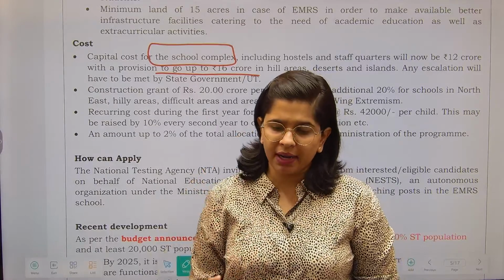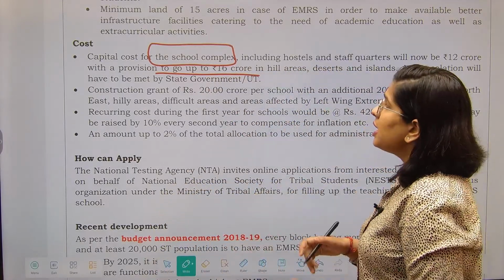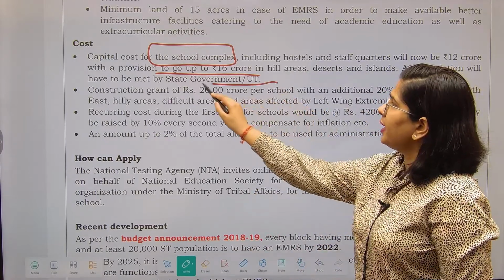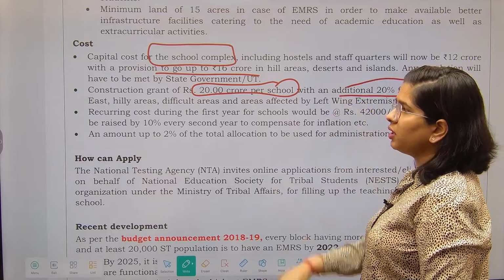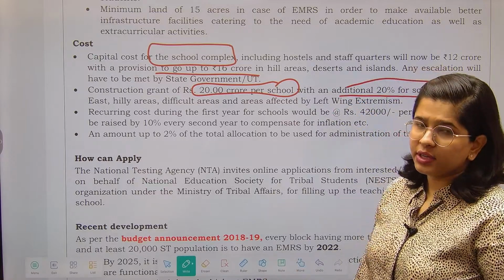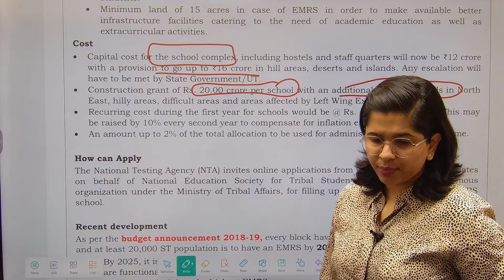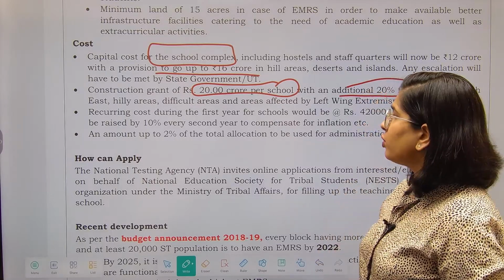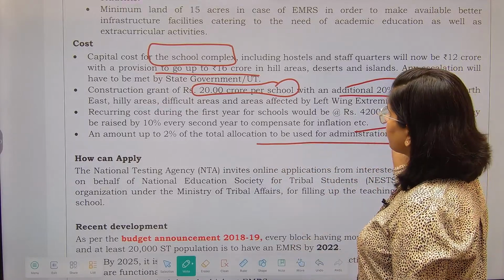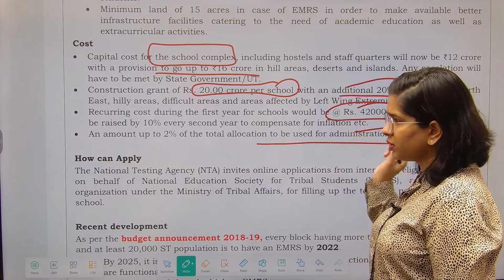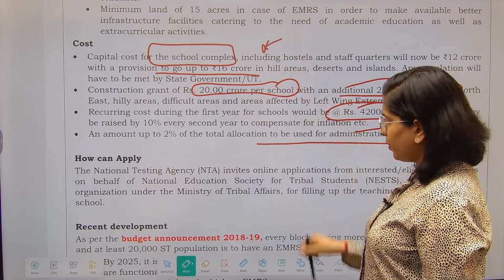After that, for the building of the school there is again a construction grant that is going to be provided. So a construction grant of 20 crore per school, with an additional 20% for the hills, deserts as well as difficult areas, is going to be provided. Okay, an amount of 2% is going to be used for administration, and recurring cost for the first year of schools, 42,000, is going to be provided. You have to remember this cost-related component.